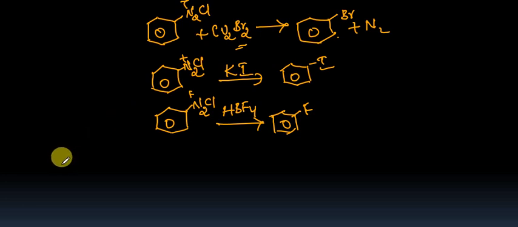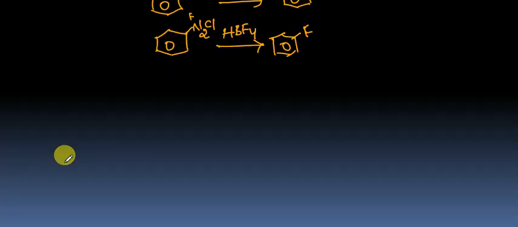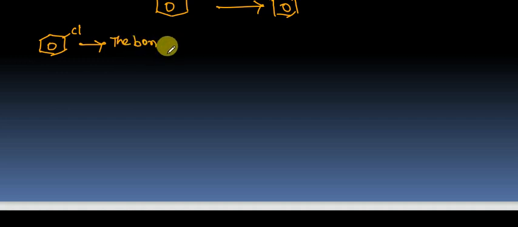Next one is the reaction of the halogen compound. Suppose I take chlorobenzene. Consider this is chlorobenzene. Look at the nature of this chlorobenzene. First of all, the nature of the bond between chlorine and benzene.